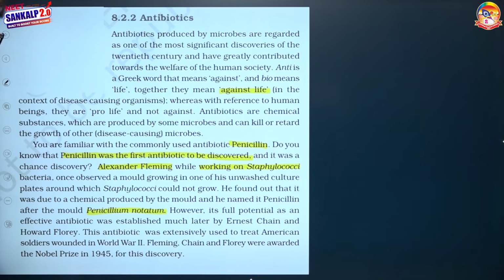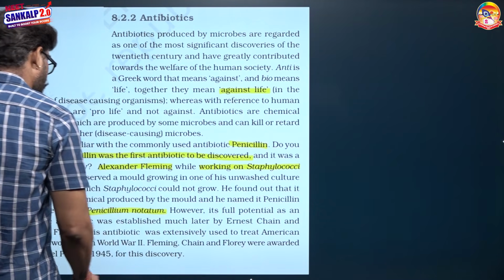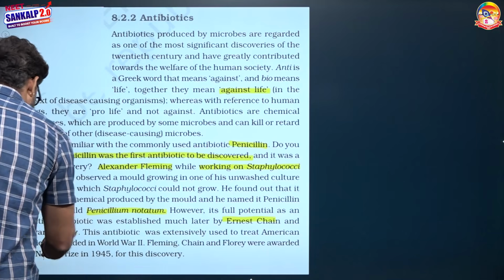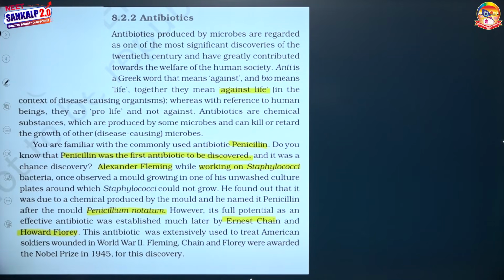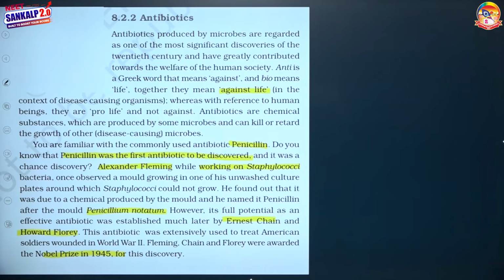However, the full potential of the penicillin antibiotic was established by Ernst Chain and Howard Florey. This antibiotic was extensively used in the treatment of soldiers wounded during the Second World War. Ernst Chain, Howard Florey and Alexander Fleming were awarded the Nobel Prize in 1945 for this discovery.